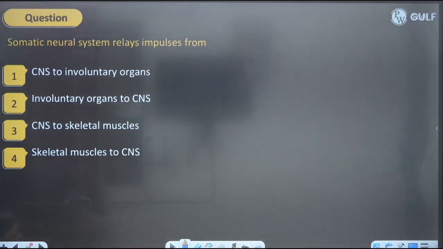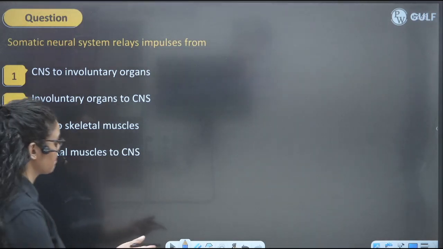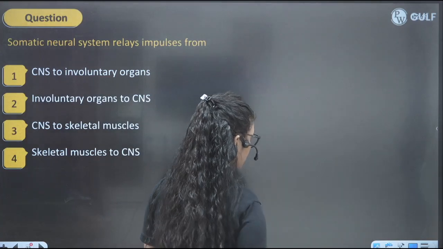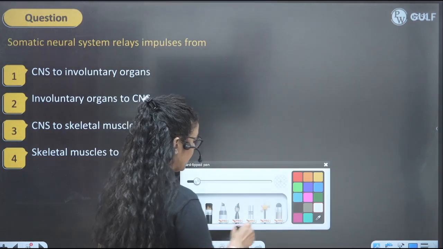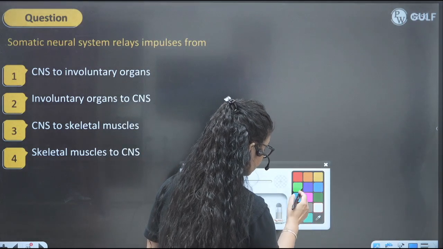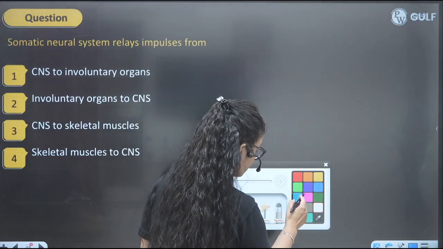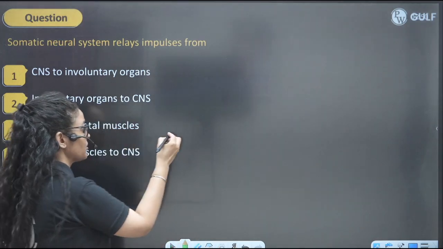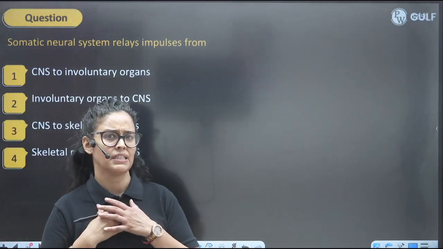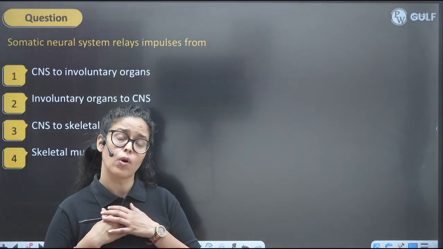Next question, somatic neural system relays impulse from. So somatic neural system, what do you understand by somatic? Somatic means that it is carrying the impulses to the skeletal muscle, which is under your control, right? So what will be the perfect answer here? Somatic means related to the voluntary organs.